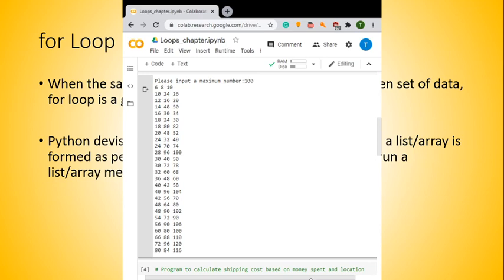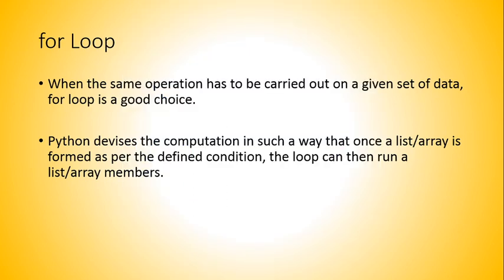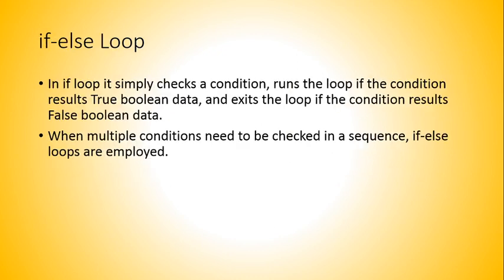So let us go further to our next topic, that is if and if else. As you are well aware in C, you have already gone through all these loops. It is just the same process. In the previous example, we saw the for loop. Now we will look at a particular example to understand the if statement.